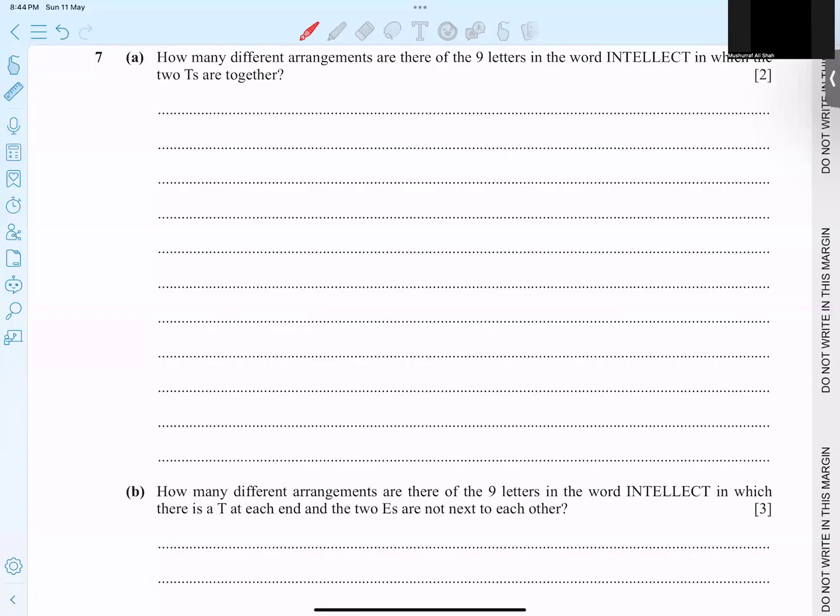Question number 7, we have how many different arrangements? When the word arrangement comes, it is a permutation question. So 9 letters, the word intellect, in which the two T's are together.